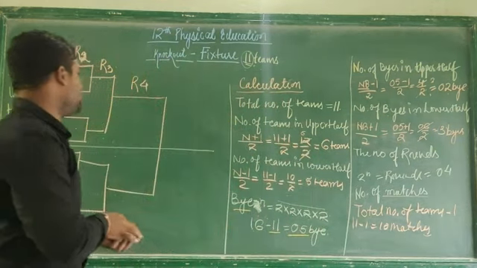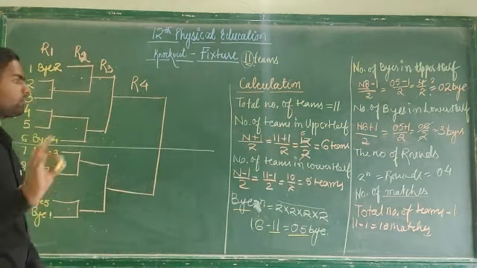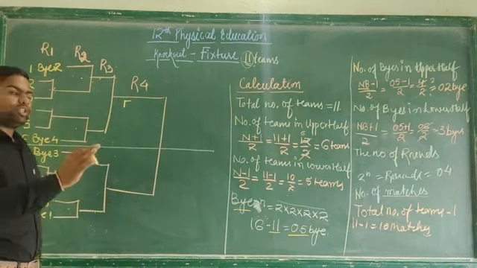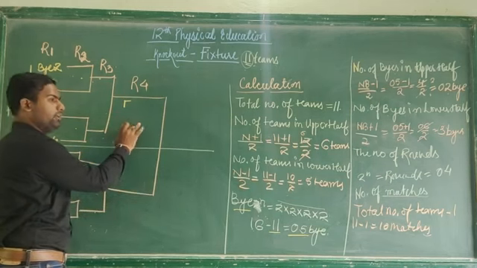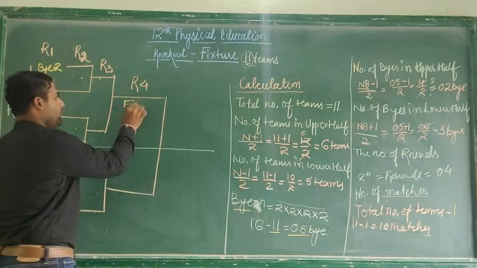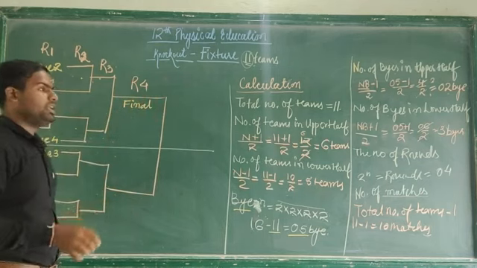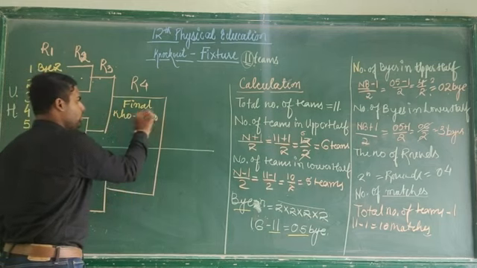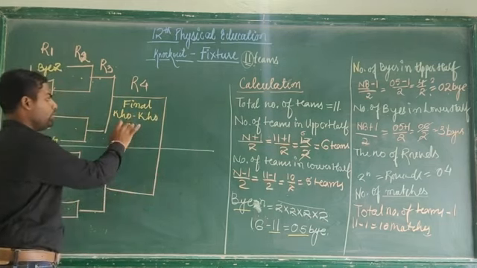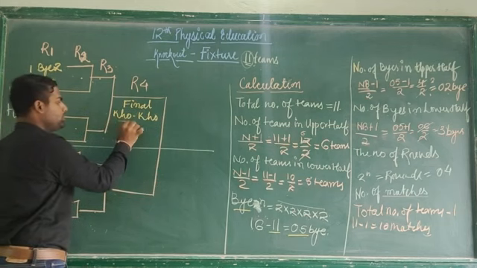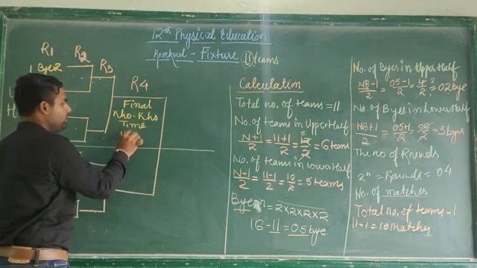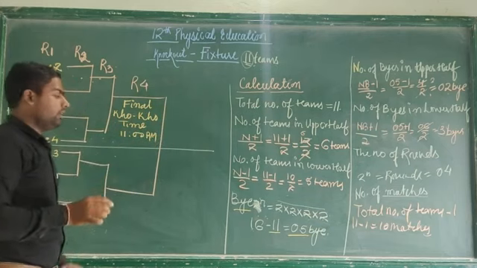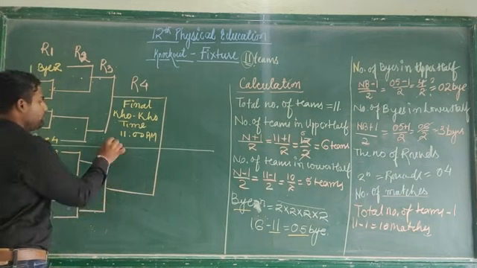Now what details do we need to write in this box? Let's say this is the final. Not in all the boxes, you just mention this in the single box only, in this winner one. So here, final. It means it is the final of which game? Let's say it is going on for Kho-Kho. It is the Kho-Kho final going on. So what is the time for this match? It should always be mentioned. So let's say 11 p.m. or a.m. Alright, next, you need to mention the ground number.